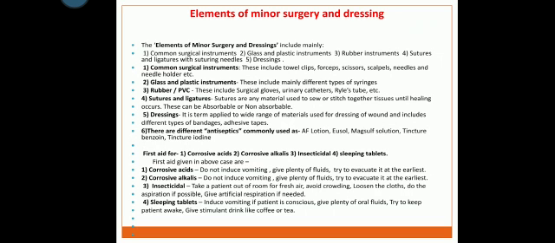There are different antiseptics commonly used as lotions, tinctures, iodine, etc. First aid for corrosive acids, alkalis, insecticides and sleeping tablets is as follows.